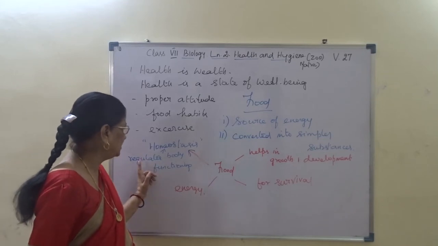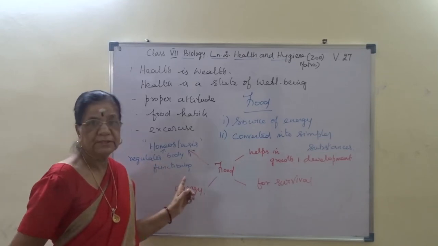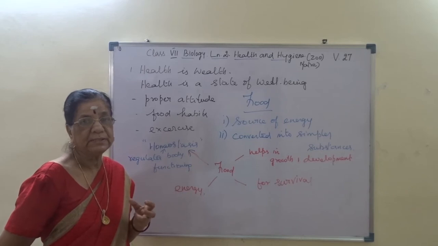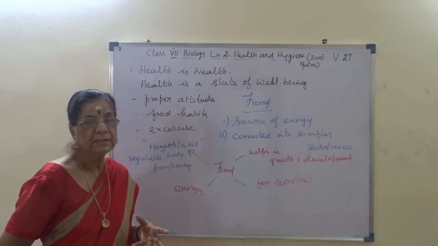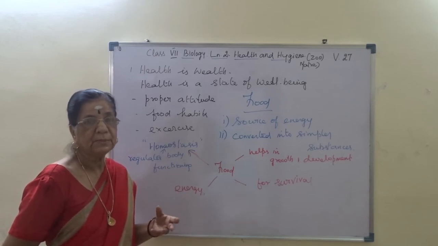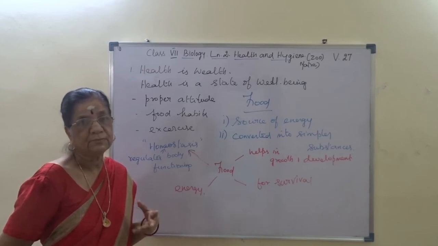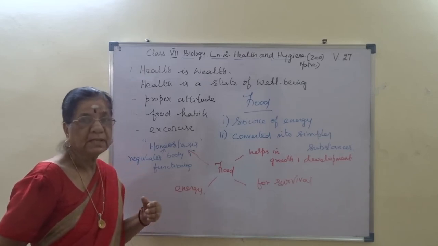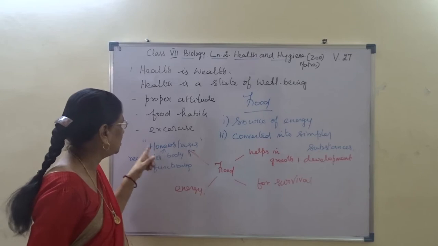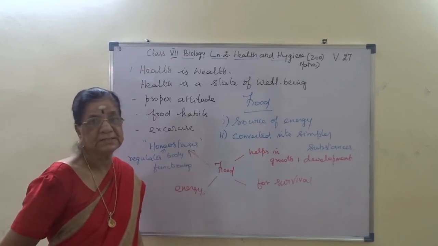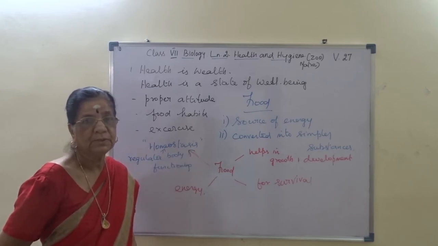And then food regulates body function, maintaining the internal environment, making the functioning proper, and that process is called homeostasis. I hope you are able to follow.